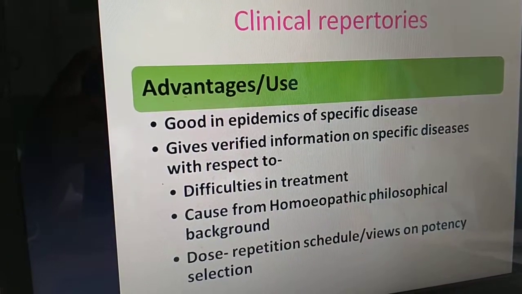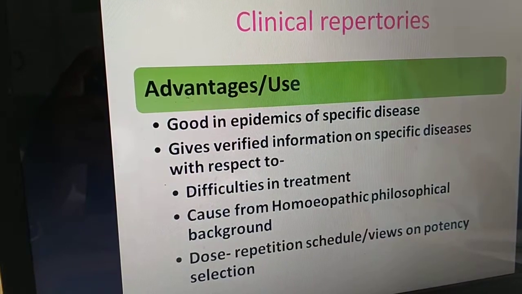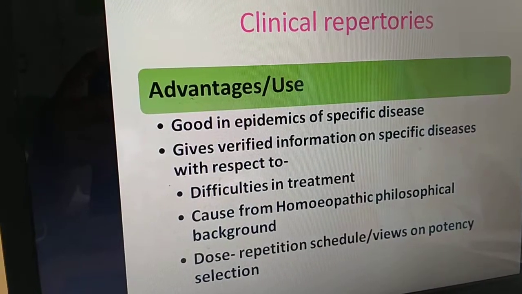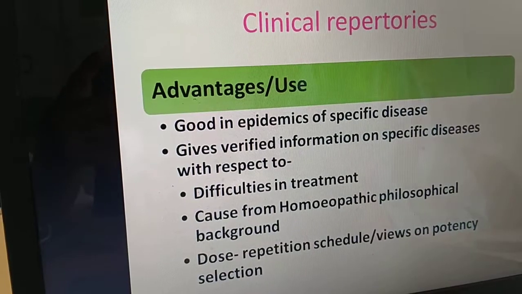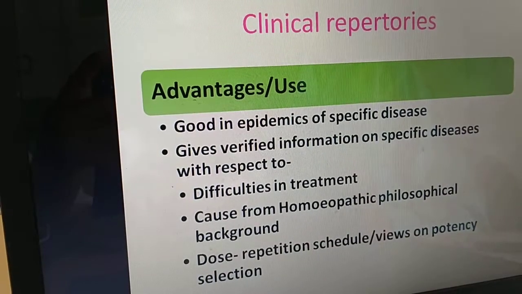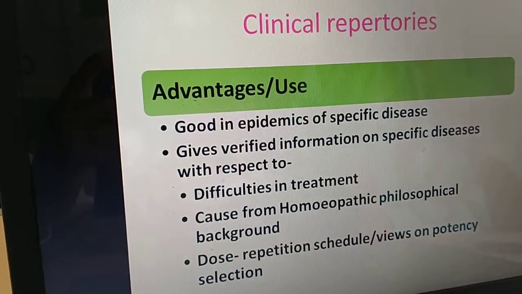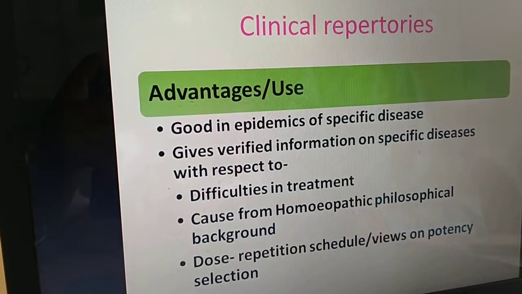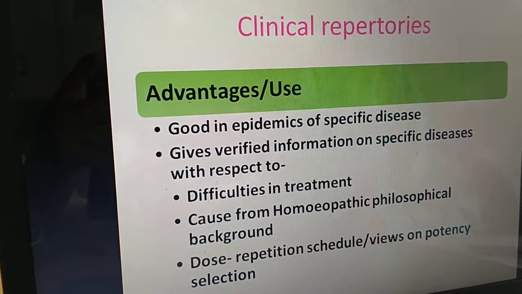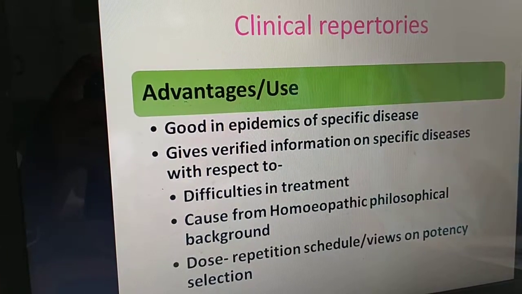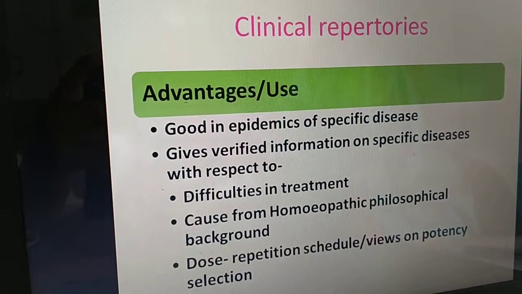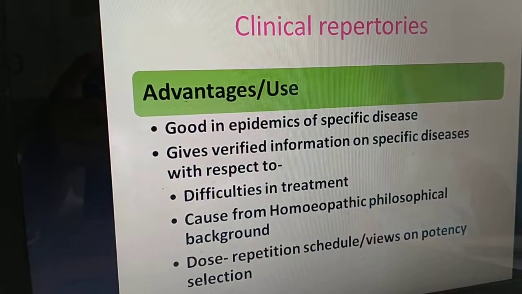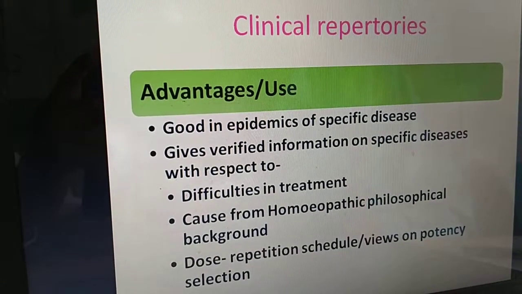Then they give verified information. This is very important. Whatever information they give in this specific repertory, it is verified. It is not hypothetical. They have used it in their practice. They have confirmed it by a number of cured cases. So this verified information tells about what are the difficulties in treatment of such diseases.